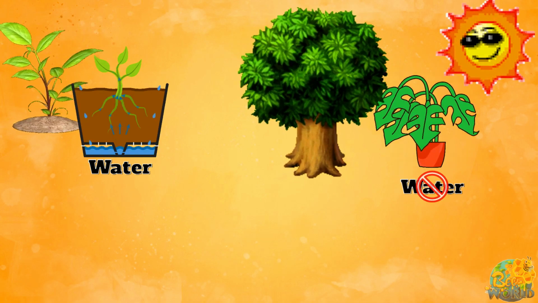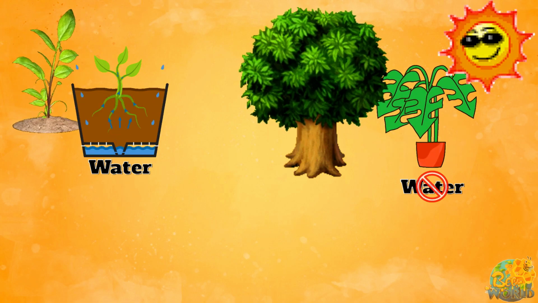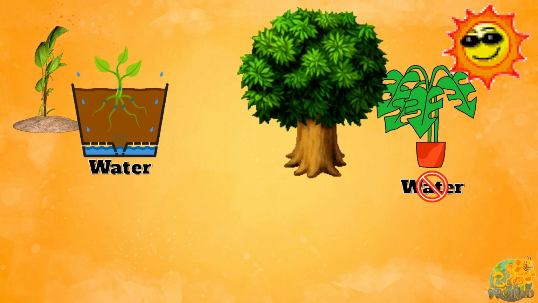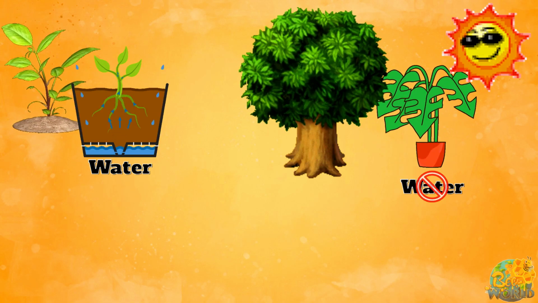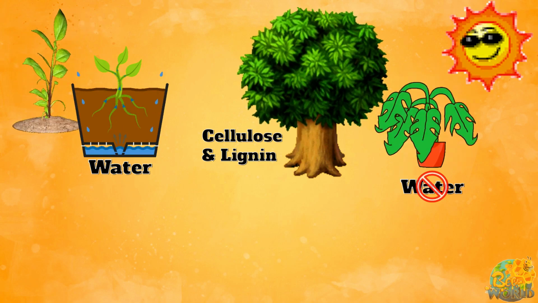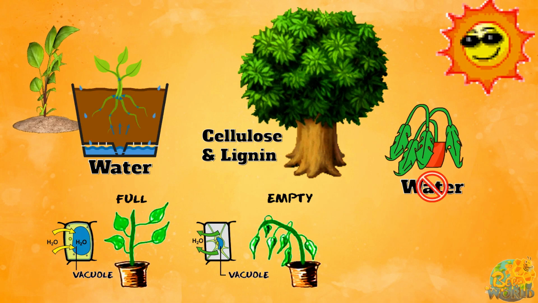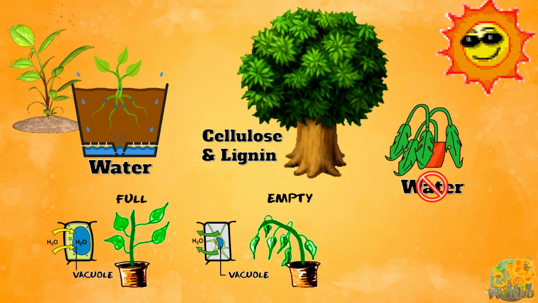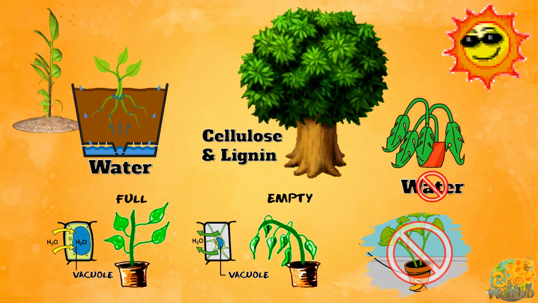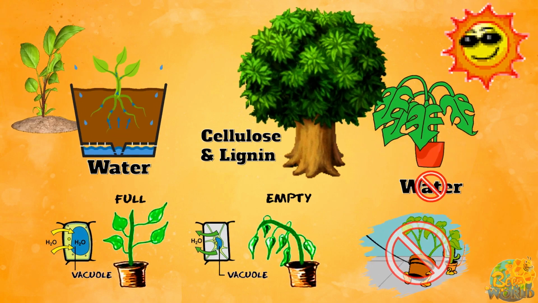Whereas in woody plants, they can stay in an upright position because of the chemical substances present in the walls of the plant cells. These chemical substances are cellulose and lignin. A growth of a part in a plant as a response to a stimulus, or a change of location due to a turgor change, is known as a movement of a plant. You know that plants, unlike animals, cannot move from one place to another. They can only move according to a stimulus and a turgor change.